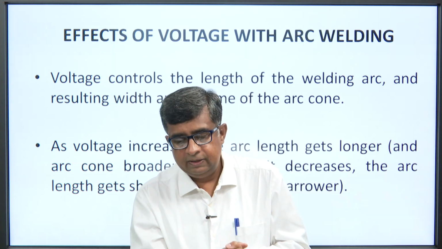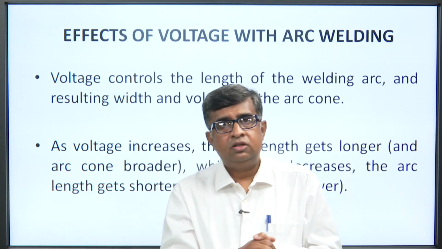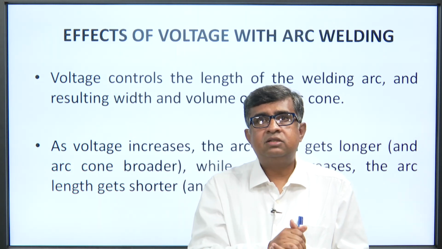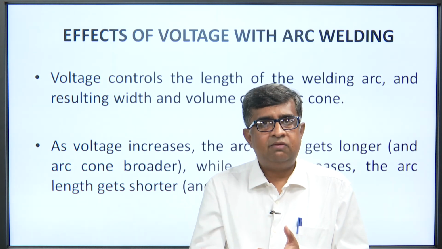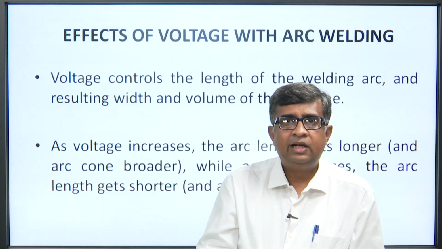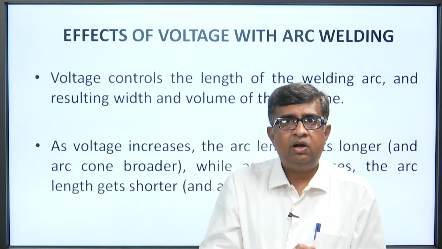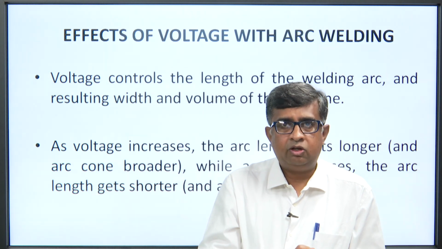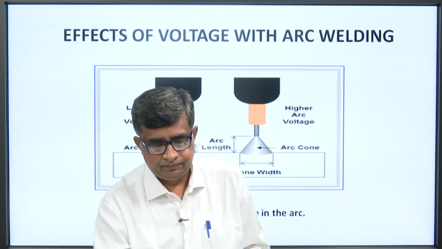While it is decreased, the arc length also gets shorter. So, arc length is shorter, that means you will get a thinner cone, and as a result, you will get a poor welding quality from your welding equipment. I will show you the diagram.